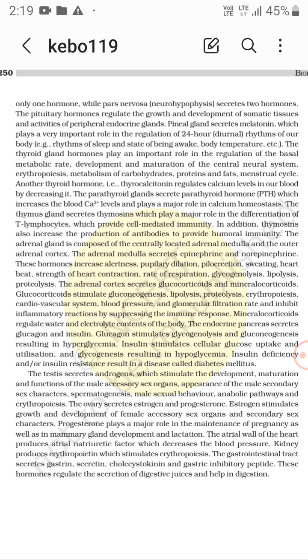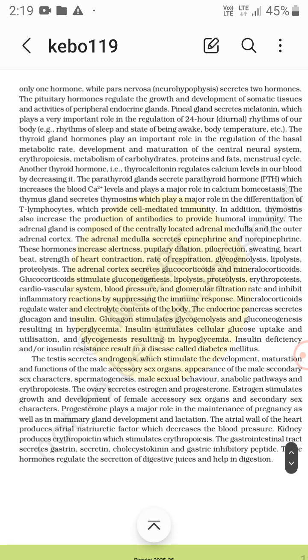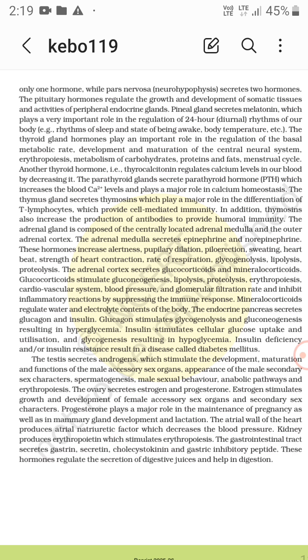The adrenal cortex secretes glucocorticoids and mineralocorticoids. So glucocorticoids, like cortisol, is the main glucocorticoid, right? And then mineralocorticoid, that is aldosterone, is the main mineralocorticoid.